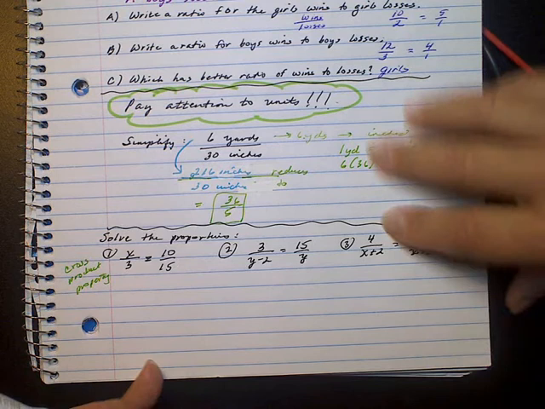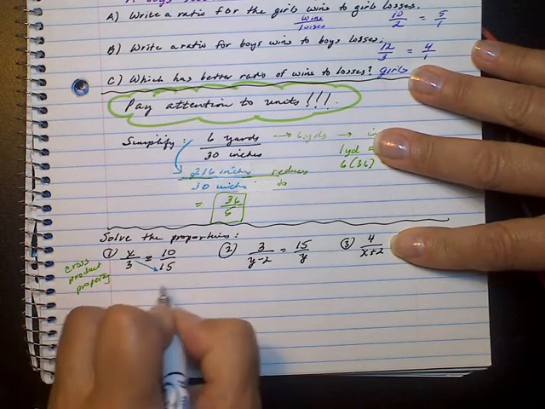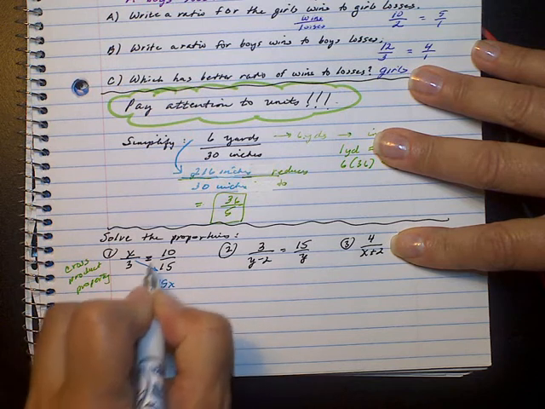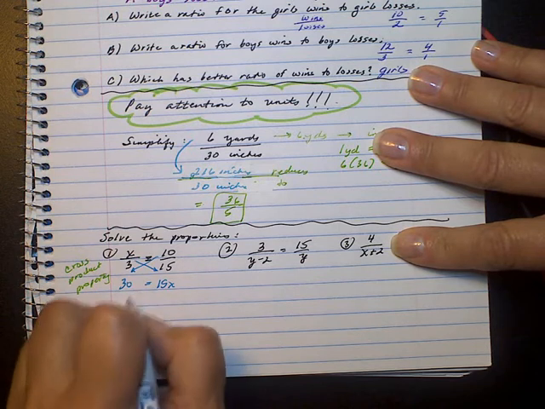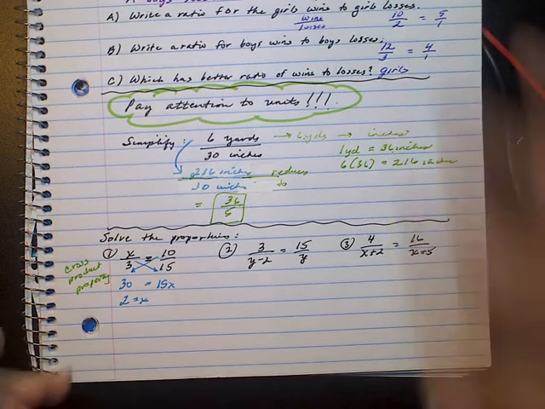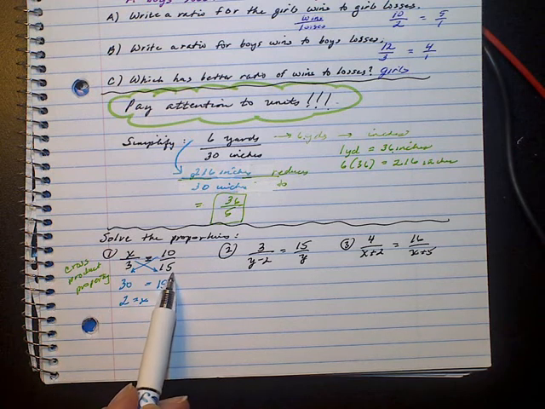It follows those rules. So when you multiply down this way, you get 15x. And when you multiply this way, you get 30. And now we just divide both sides by 15, and we get 2 is equal to x. You can check that. 2/3. Does this reduce down to 2/3?